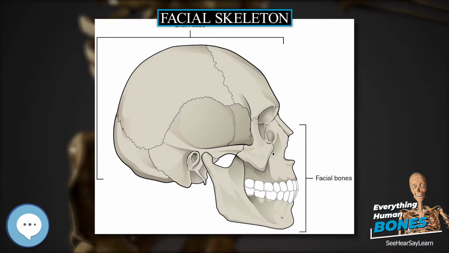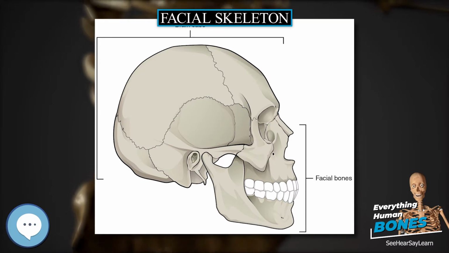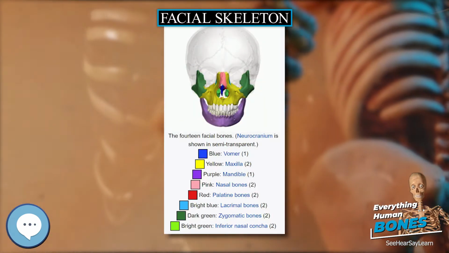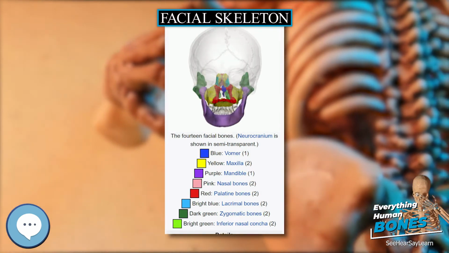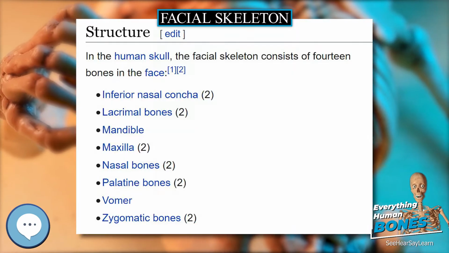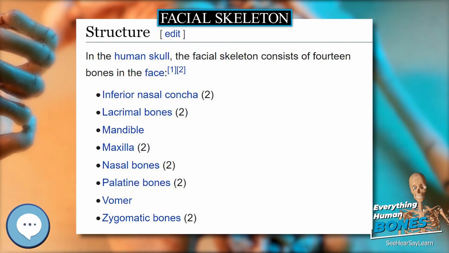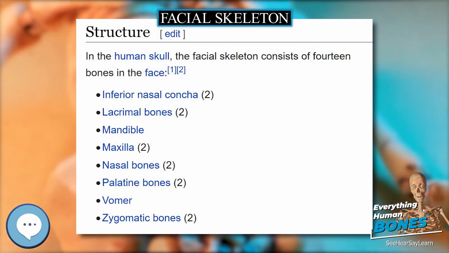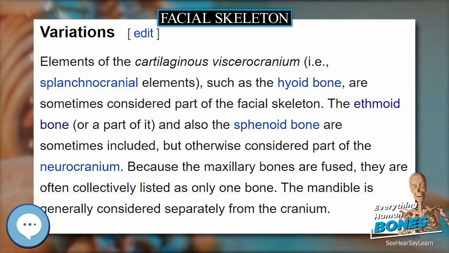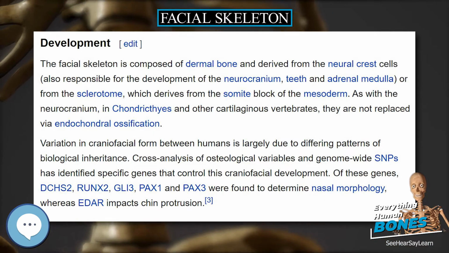Structure. In the human skull, the facial skeleton consists of 14 bones in the face. Variations. Elements of the cartilaginous viscerocranium, i.e., splanchnicranial elements, such as the hyoid bone, are sometimes considered part of the facial skeleton. The ethmoid bone, or a part of it, and also the sphenoid bone are sometimes included, but otherwise considered part of the neurocranium.